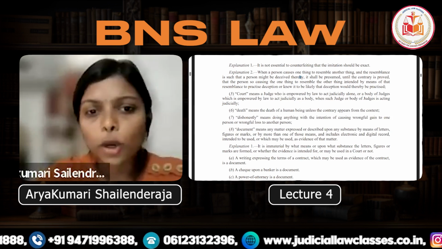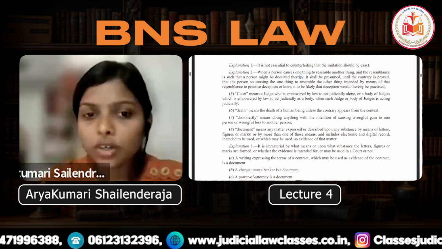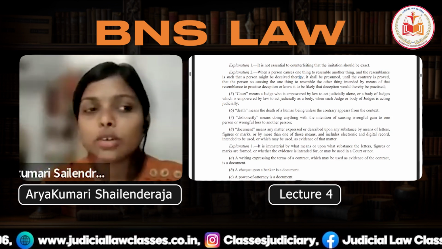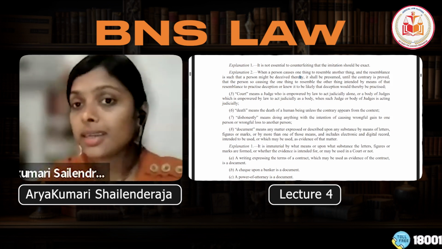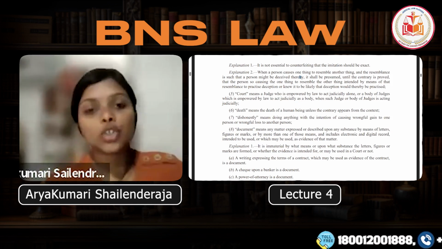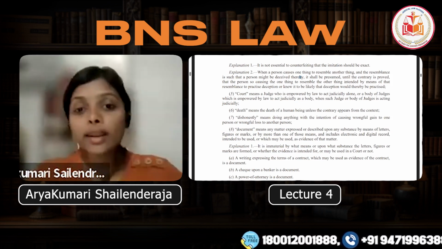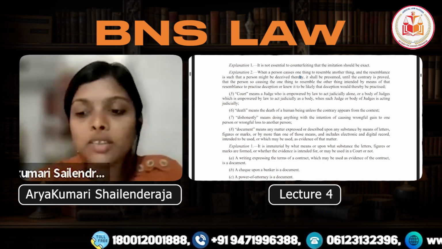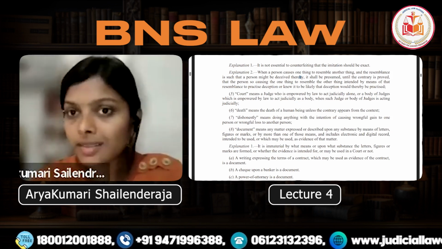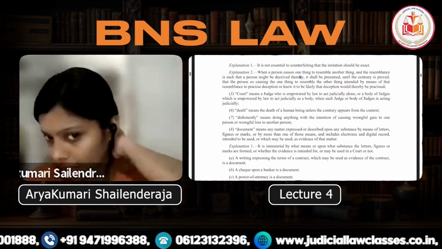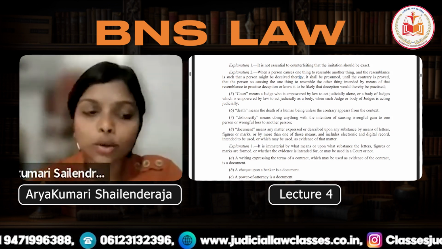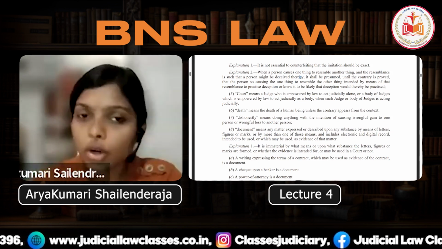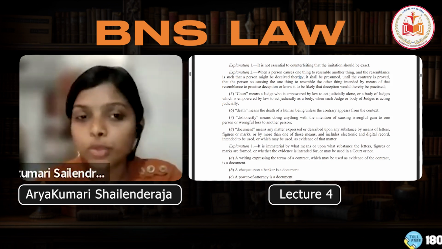Okay. So we have talked about the definition of the court, and we have discussed that the court means a judge who is empowered by the law to act judicially alone. The court does not indicate any separate courts; it basically indicates the court of the specific judges who are empowered by law to take the judicial decision. For example, if it is the court of the judicial magistrate first class, it will be called the court of the JMFC. If it is the court of the chief judicial magistrate, it will be called the court of the CJM. Got it?